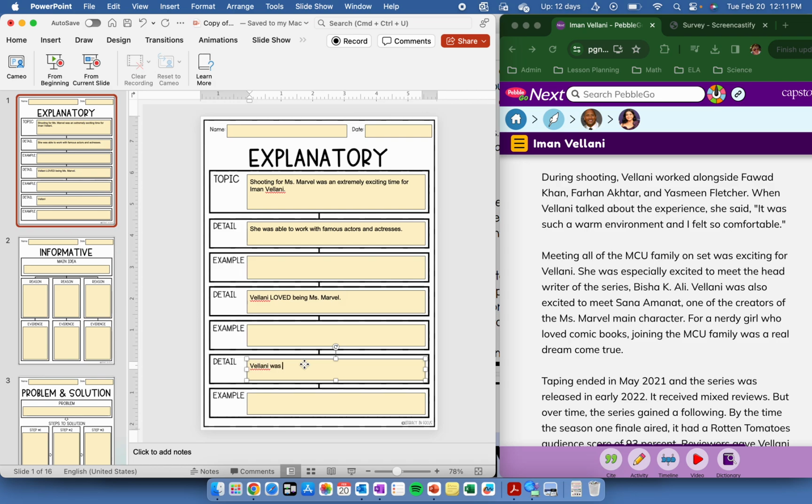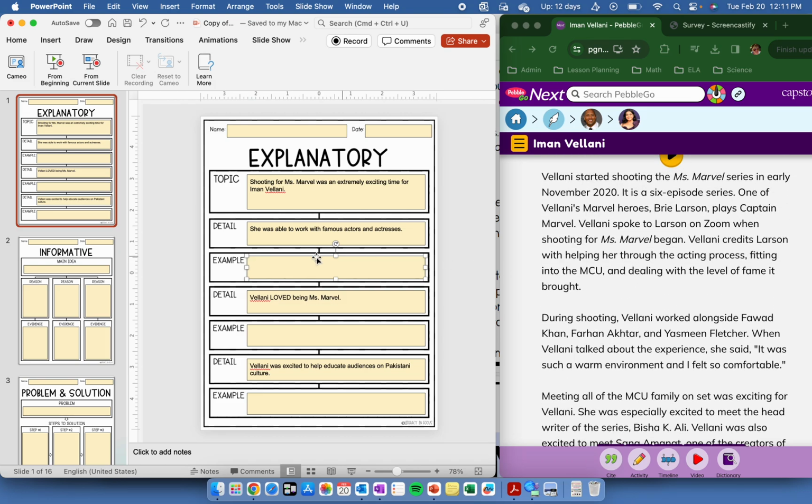Vellani was excited to help educate audiences on Pakistani culture. She was from Pakistan, and this is the first superhero that has a Pakistani background. And so I'm going to go in here and I'm going to find some examples from my text, right? She was able to work with famous actors and actresses. An example of that would be,